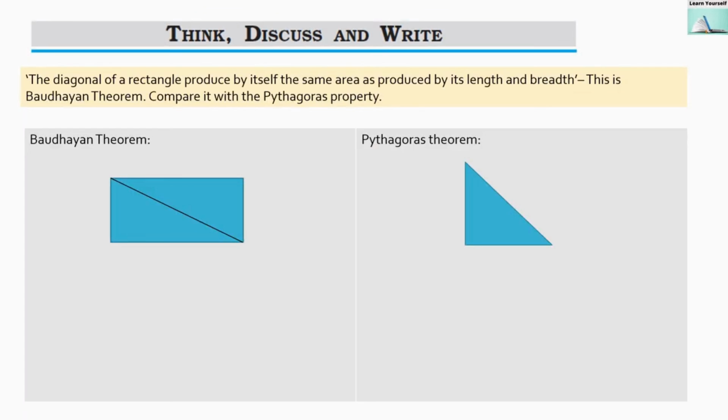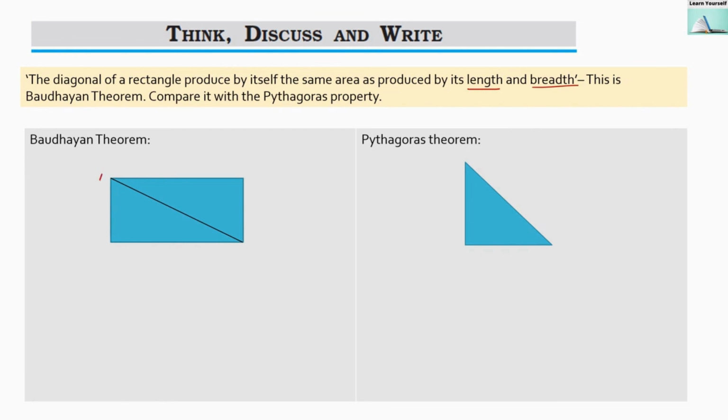Our next question is, the diagonal of a rectangle produces by itself the same area as produced by its length and breadth. This is the Bodhayan theorem. Compare it with the Pythagoras property. Let us first understand the Bodhayan theorem, which is with respect to a rectangle.